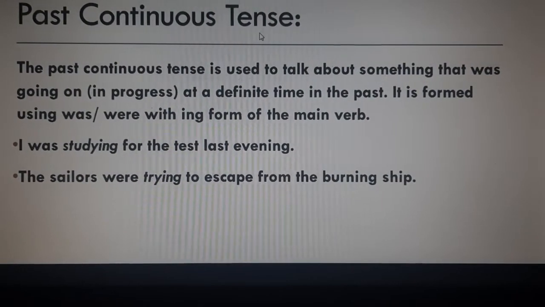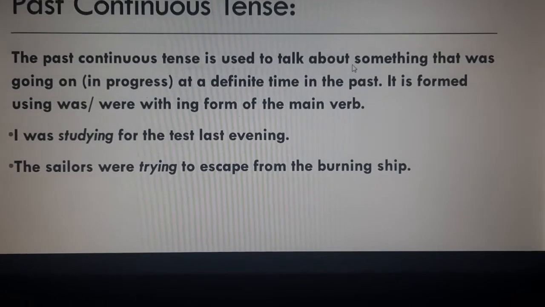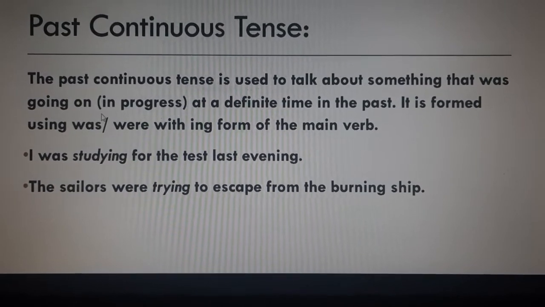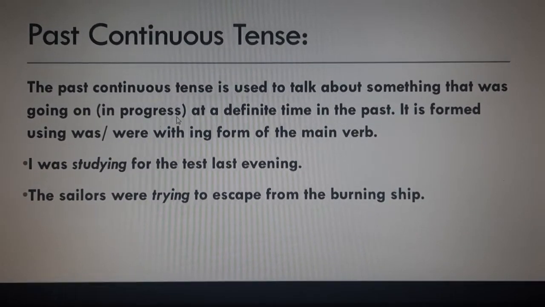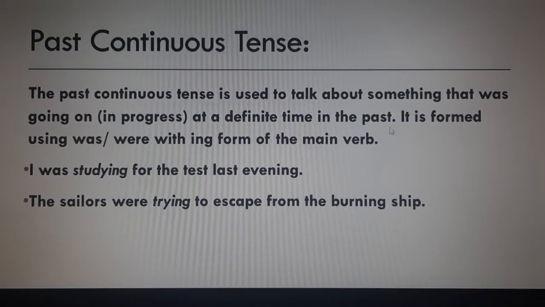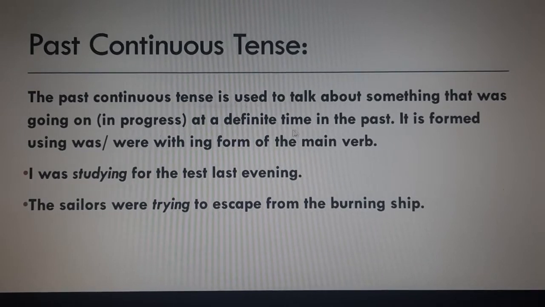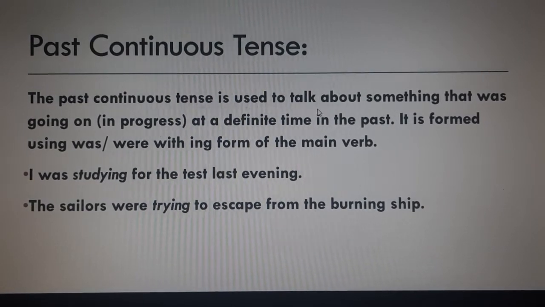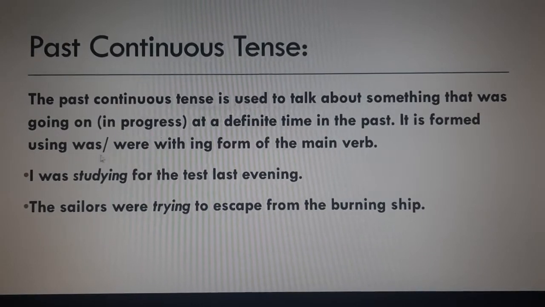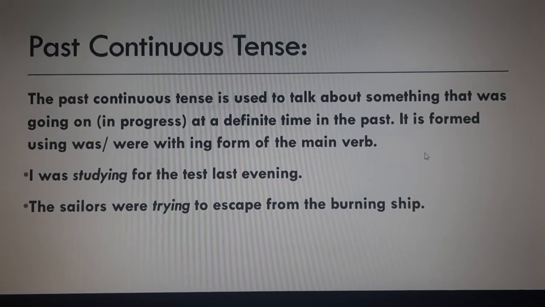Past continuous tense. The past continuous tense is used to talk about something that was going on in progress at a definite time in the past. So when an event or something is going on at a definite time in the past, that is past continuous tense. It is formed using was or were with ing form of the main verb.